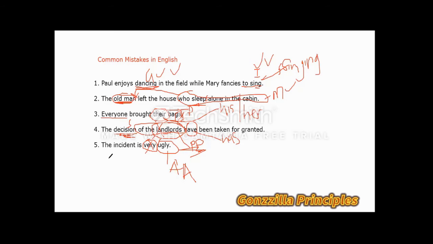The second says the old man left the house who sleep alone in the cabin. Here we have the old man as the noun, and who sleeps in the cabin here is the modifying element.